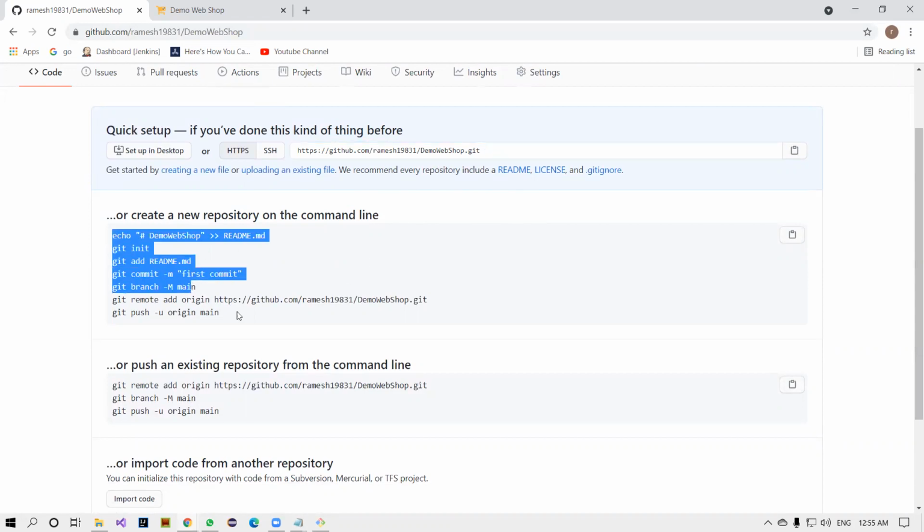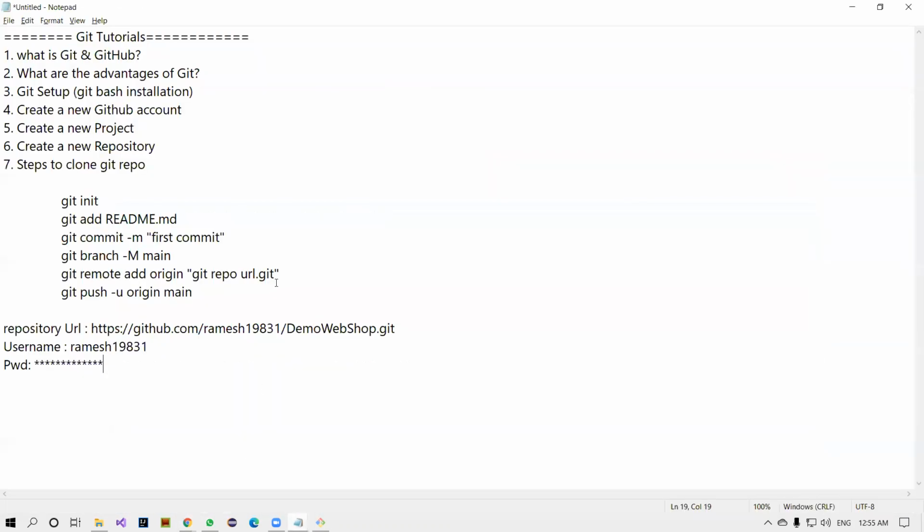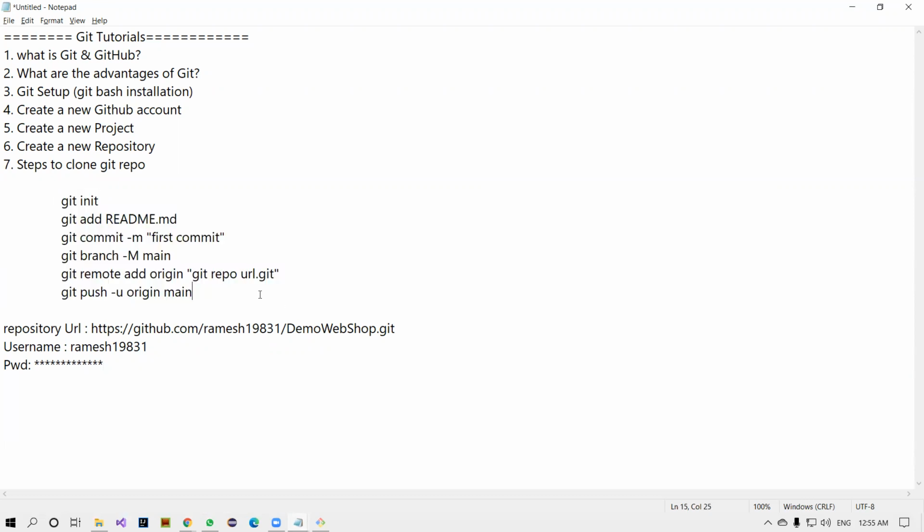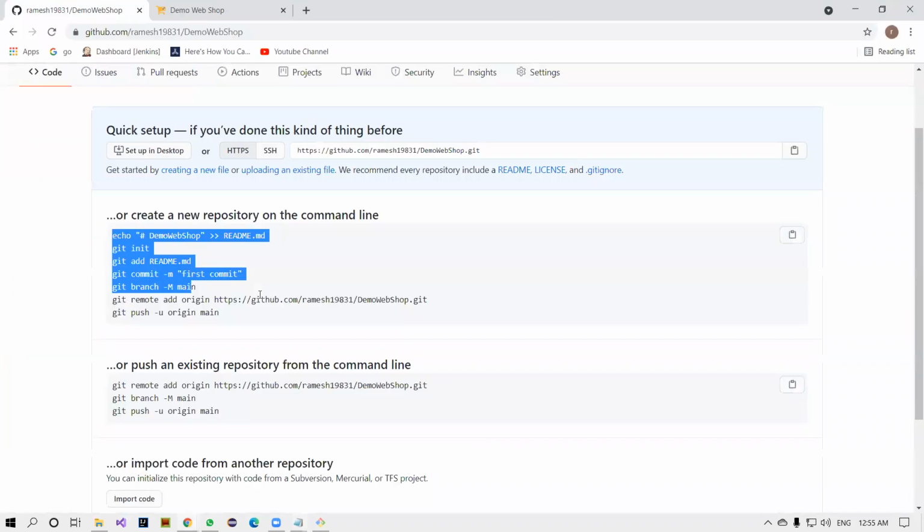I already mentioned it here in the notepad. You can see git init, git add readme.md. This is not required, maybe you can ignore it. And git commit -m first commit, branch -m main, git remote add origin git repo some url.git, push -u origin main. Currently you can forget about these things. These are the commands I have given, but I'll give the new commands.